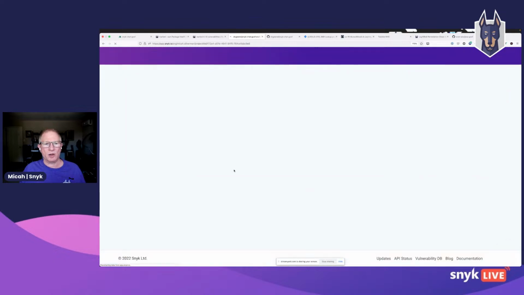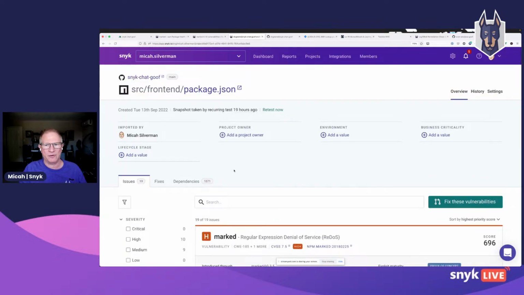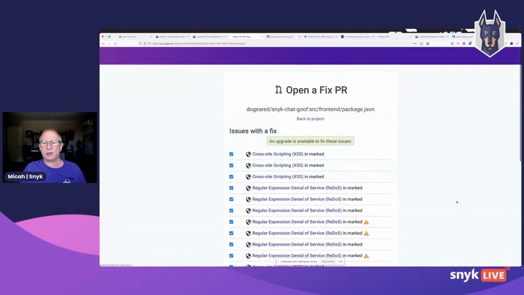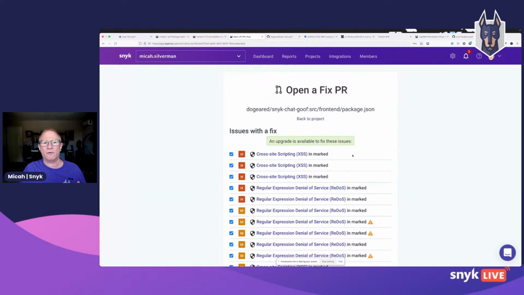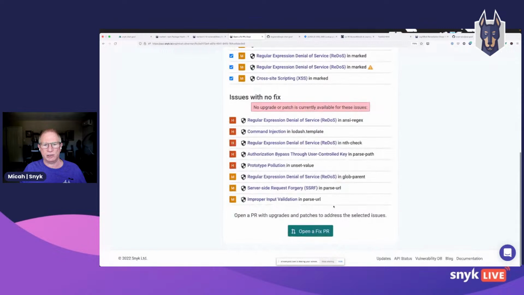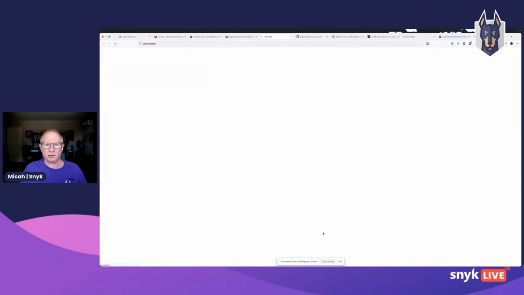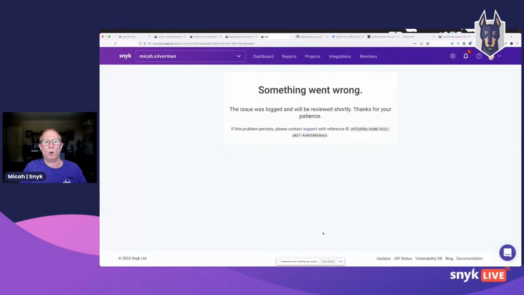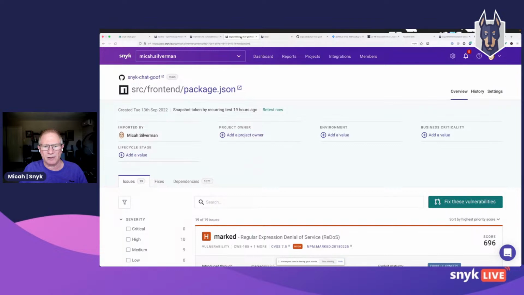But what I want to show you here, one of the benefits you get from using this web interface, is that when it does find vulnerabilities, you can click on fix these vulnerabilities and it's going to create a fix PR for you, because you've given permissions to Snyk to be able to do that. Now we don't auto merge it. We come right up to that point. Oh, this is what we call the demo monster. So something went wrong here. But we come right up to the point of merging it in directly for you without actually doing that.